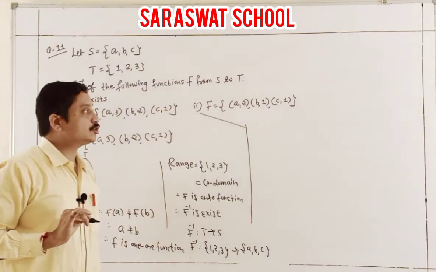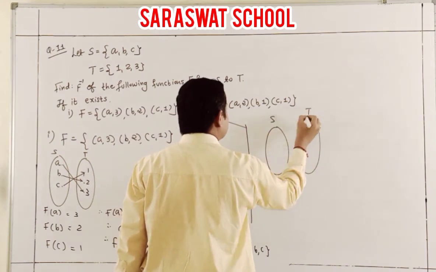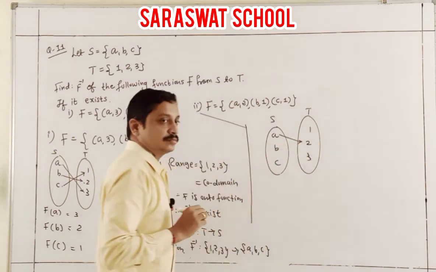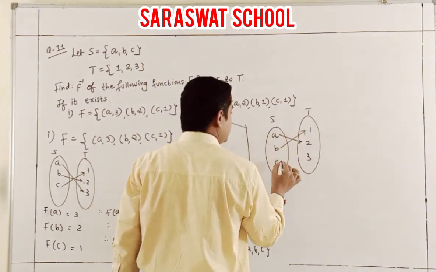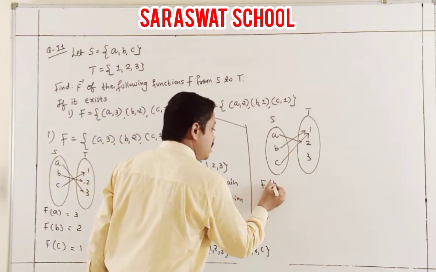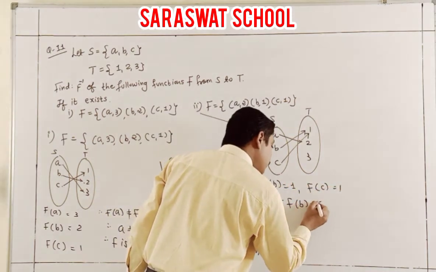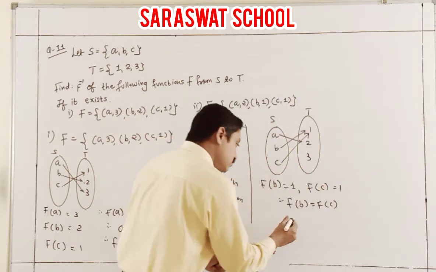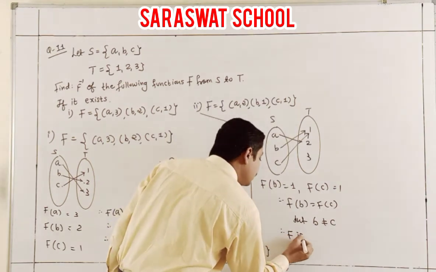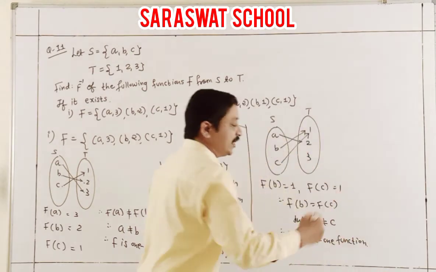F is given as A to 2, B to 1 and C to 1. Again I follow the drawing: S and T, A, B, C, 1, 2, 3, A then 2, B then 1, C then 1. No, it is not 1-1, because here F of B is 1 and F of C is 1. So we write F of B is equal to F of C because both are equal. But here B is never equal to C. It means F is not a 1-1 function. Finally, it's not 1-1.